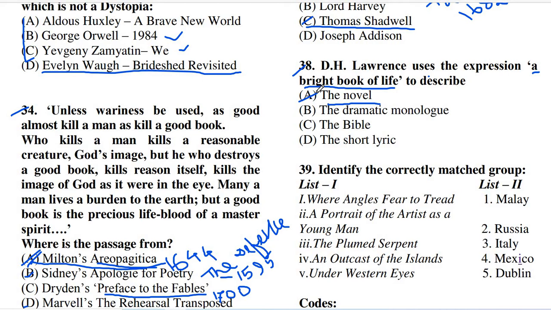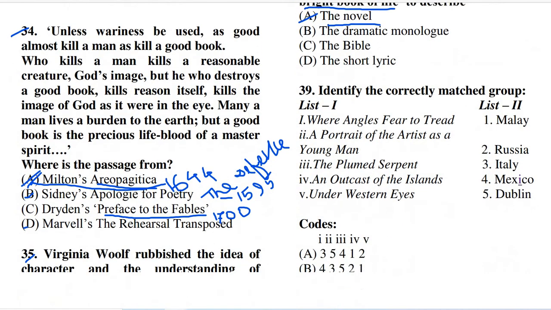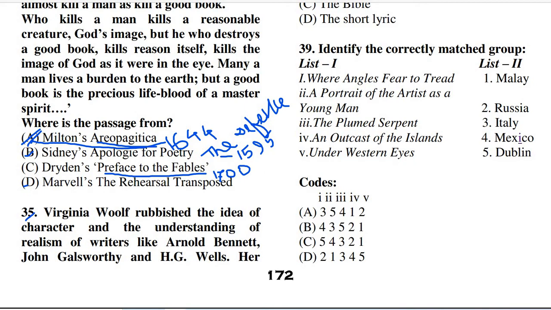Now here comes question number 39. We can see that this is a matching question. So here we have to match list 1 and list 2. So now let's have a look at the options. List 1 says: Where Angels Fear to Tread. This is quite well known to all of us who are preparing for NET.